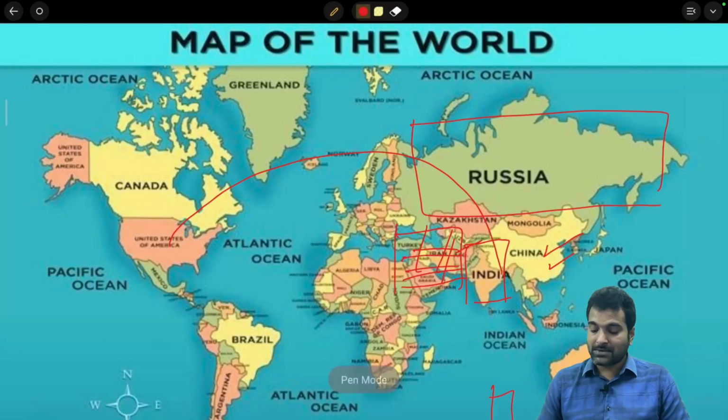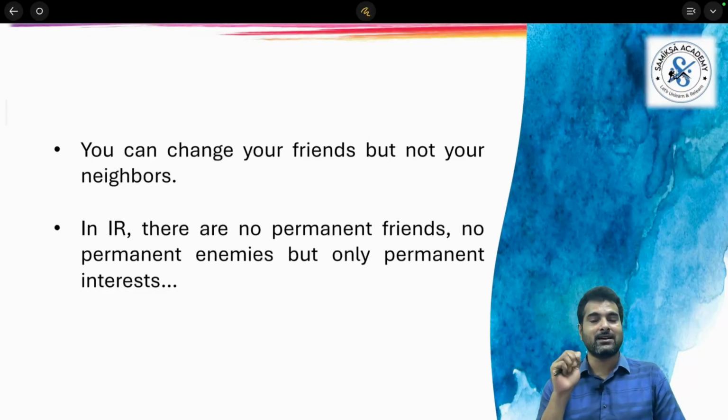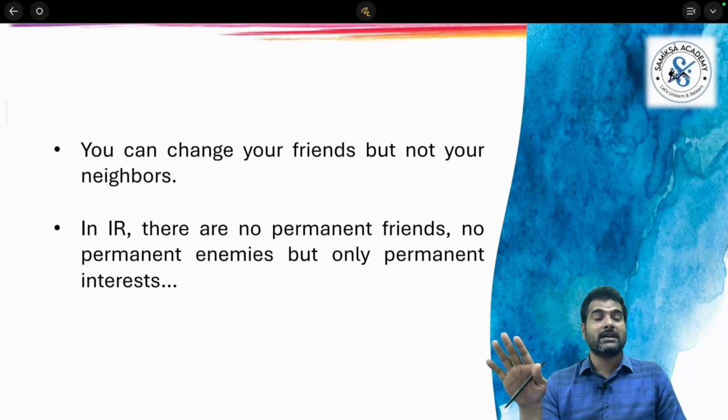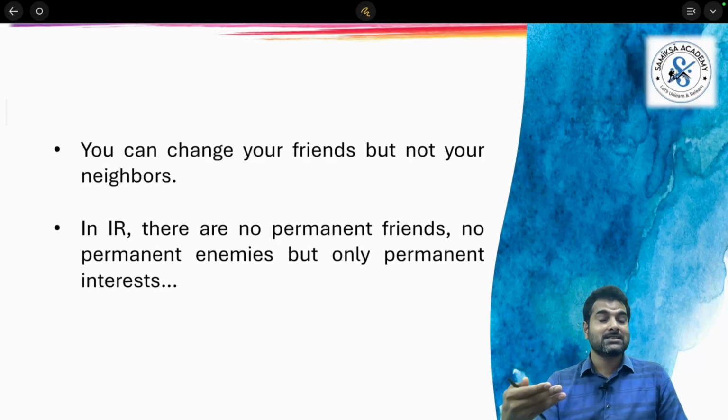So finally, what I am trying to explain here is that if you really want to understand international relations, we will be using terms like: you can change your friends, but you cannot change your neighbors. In international relations, there are no permanent friends and no permanent enemies, only permanent interests. Why do we use these terms so frequently? The reason is that's how things work in reality.